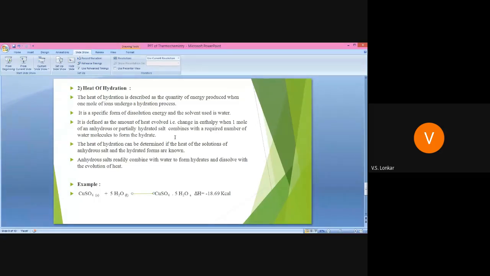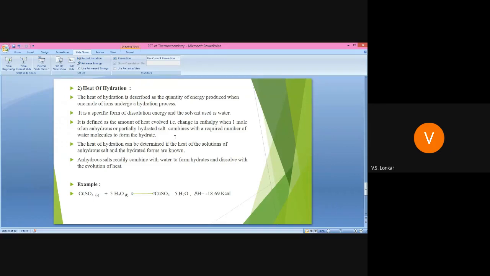As it is a hydration process, water is added, so we need the required number of water molecules that combine with the anhydrous or partially hydrated salt to form a hydrate.